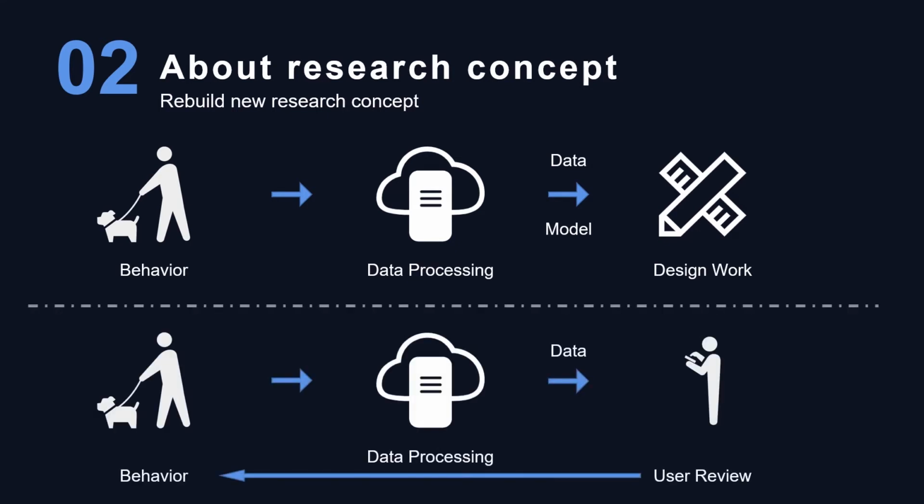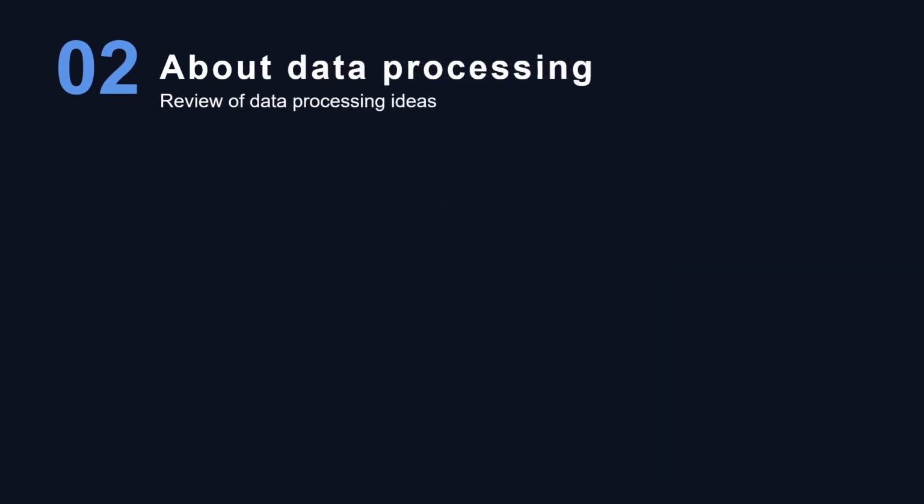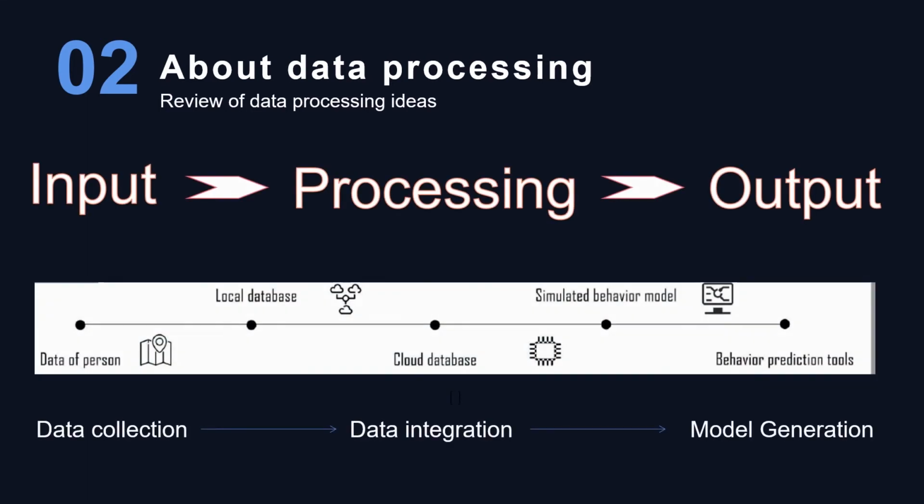For the future research phase, we'll also consider showing the data performance to users to test the impact of feedback on users' future behavior. Data processing can also be understood as three stages: input, processing, and output.